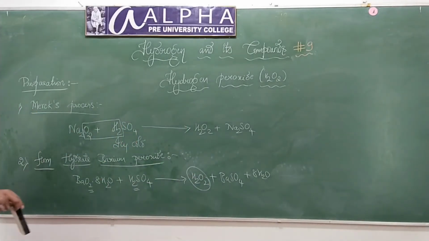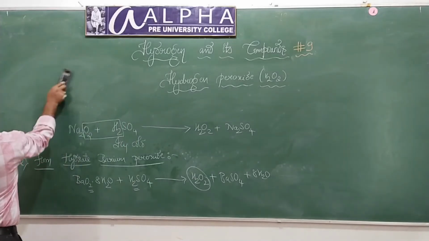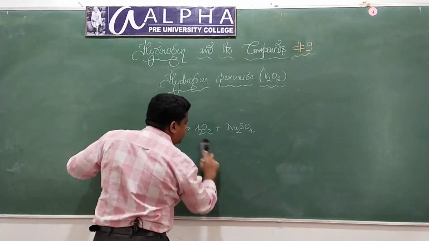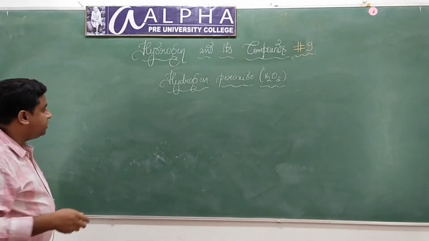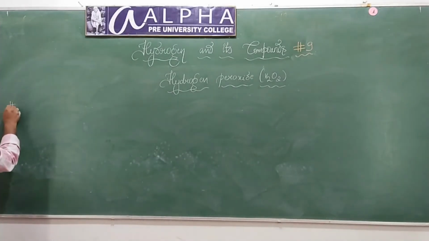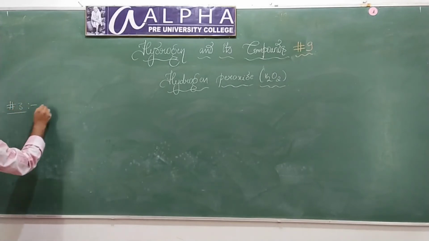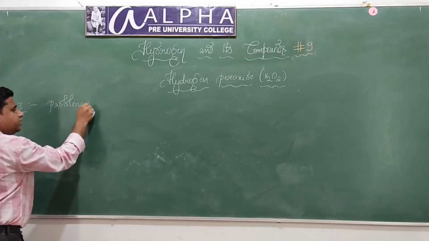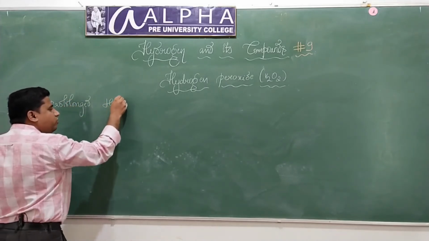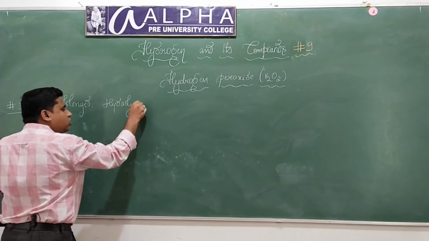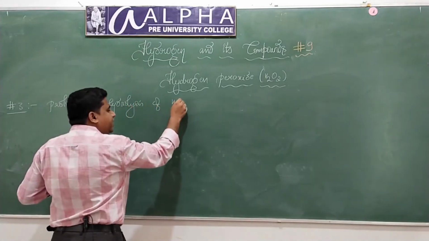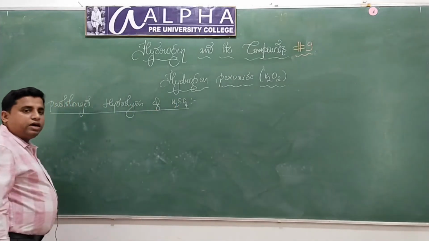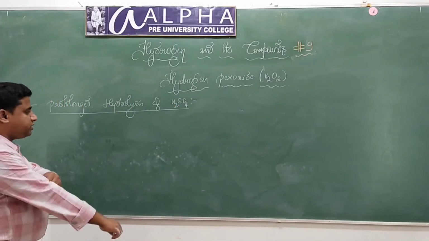Now there is one more very important method. What is that method? This is the third method. The third method is called prolonged hydrolysis of sulfuric acid. Third method.